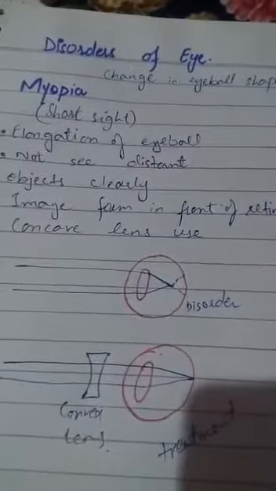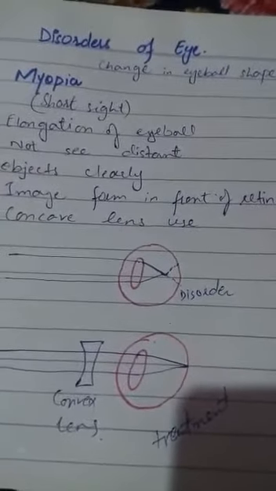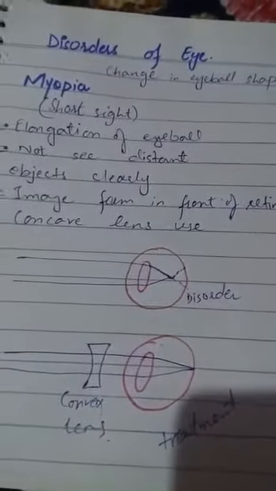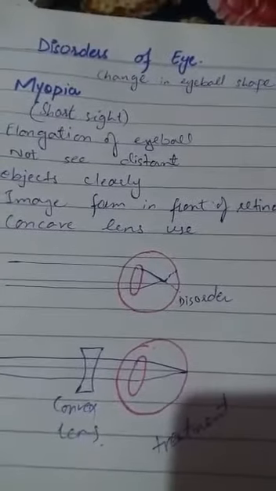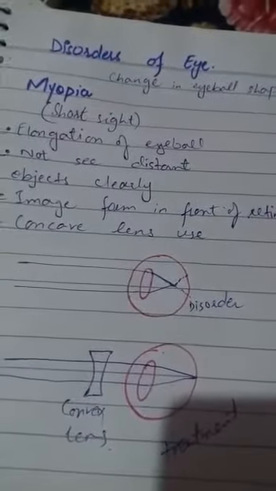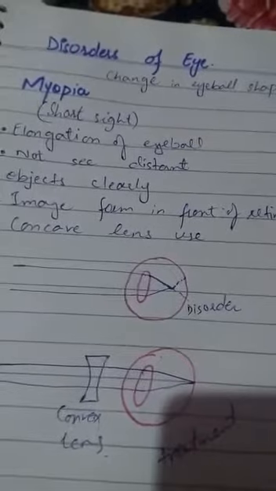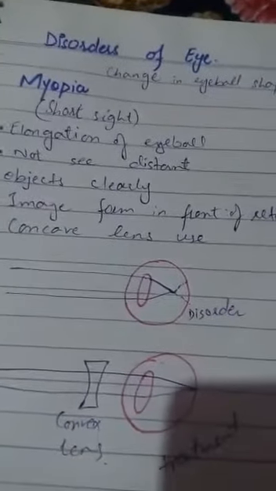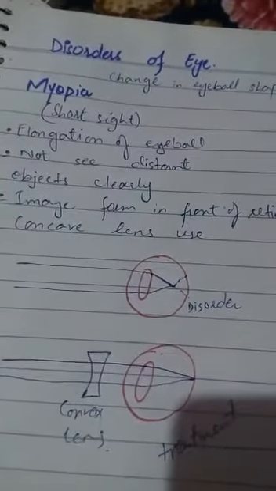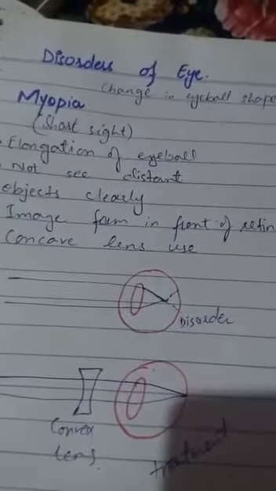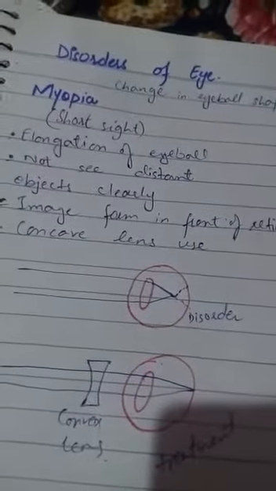Yesterday we started the receptors in humans. We discussed the receptors in humans in detail. The organs which can detect stimuli are known as receptors. We see the different types of receptors in human beings, and we discussed the eye in detail. The eye is the major basic component of our human body or any other animal's body.